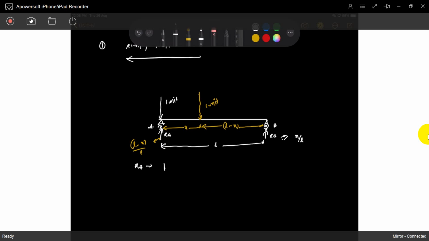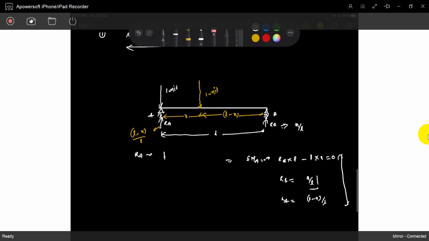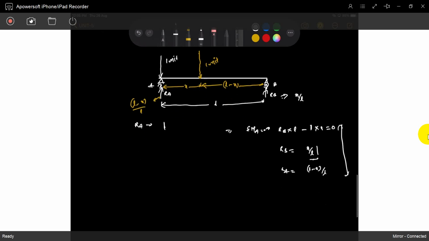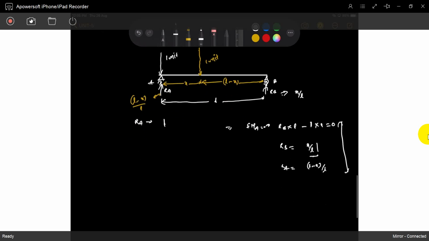Okay, I will do it. No problem. Take moment at A is 0: RB multiplied with L minus 1 multiplied with X is 0. So RB is X by L, and RA is the remaining, L minus X by L. That's it. So now you can draw the influence line diagram for RA.